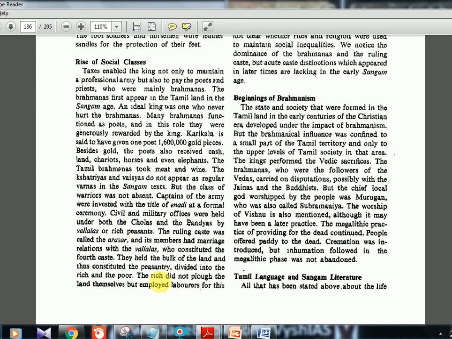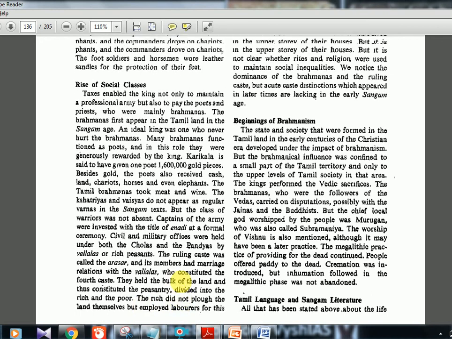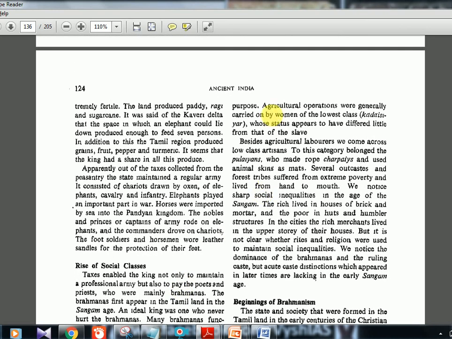The rich did not plow the land themselves but employed laborers. So the Vallalas, the rich peasants, would hire laborers. Agricultural operations were generally carried out by women of the lower class. So one more name: Kadaisiyar. Kadaisiyar means in Tamil the lowermost section, the one which comes at the last, whose status appears to have differed little from that of the slave. It's not exactly a slave, but a little bit more than that. So Kadaisiyar, Arasar, Vallalas and NAD. Please remember these four names. It's very easy if you read it 2-3 times.